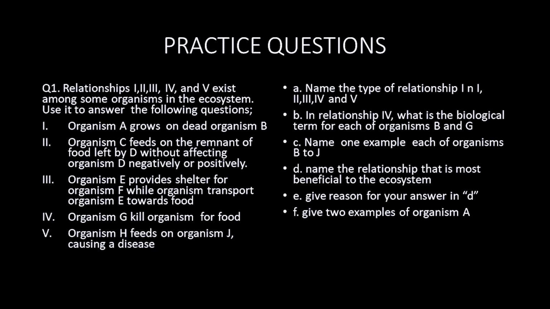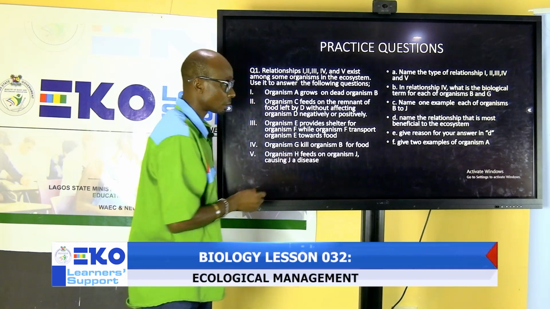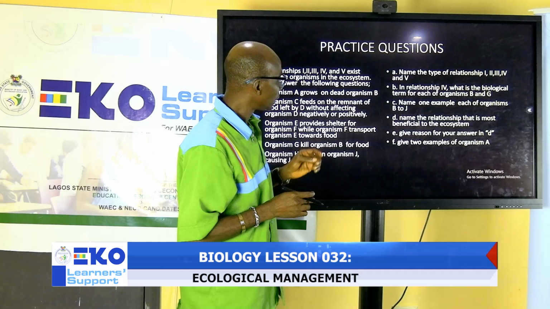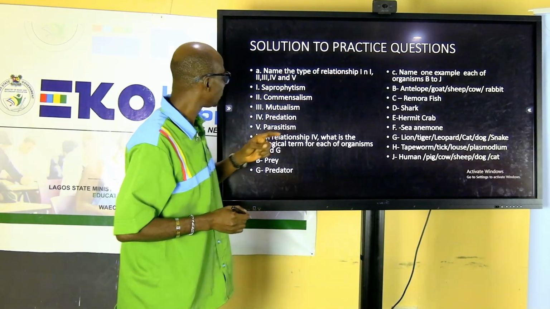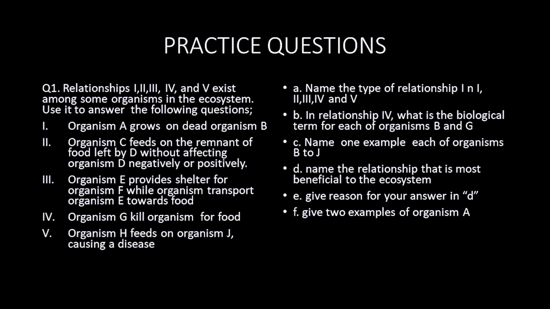Now, the third illustration says organism E provides shelter for organism F, while organism F transports organism E towards food. The next one: organism G kills organism B for food. Organism H feeds on organism J, causing J a disease. Please look at this narration, which we are going to use to answer the following question. The first one says, name the type of relationship in 1, 2, 3, 4, and 5.